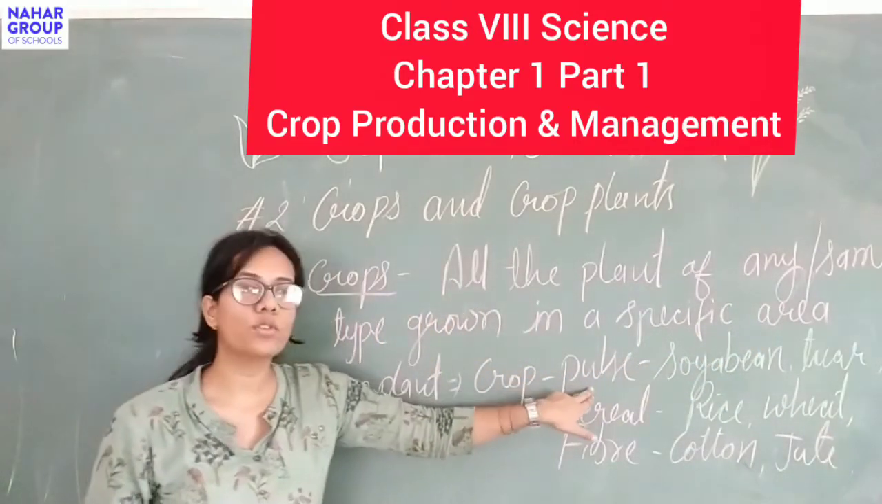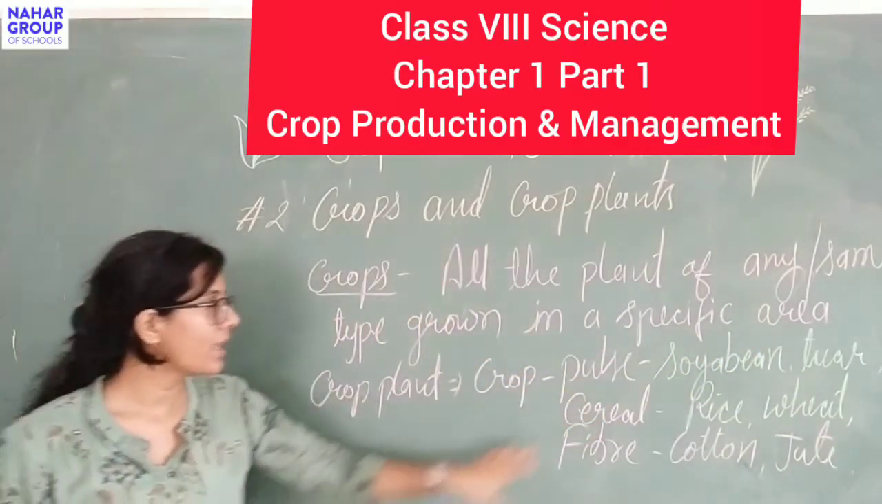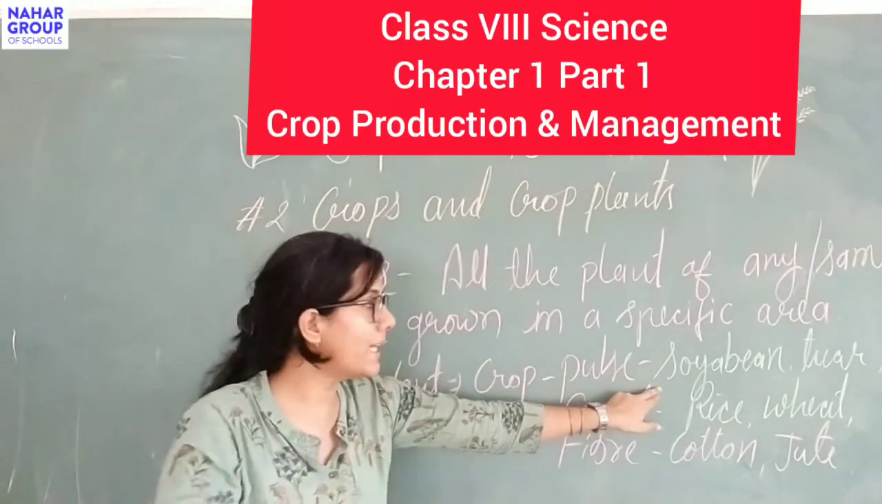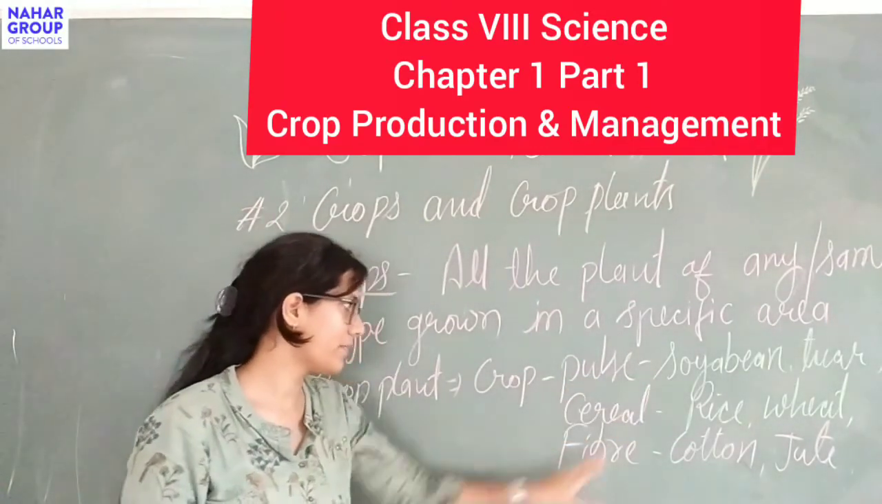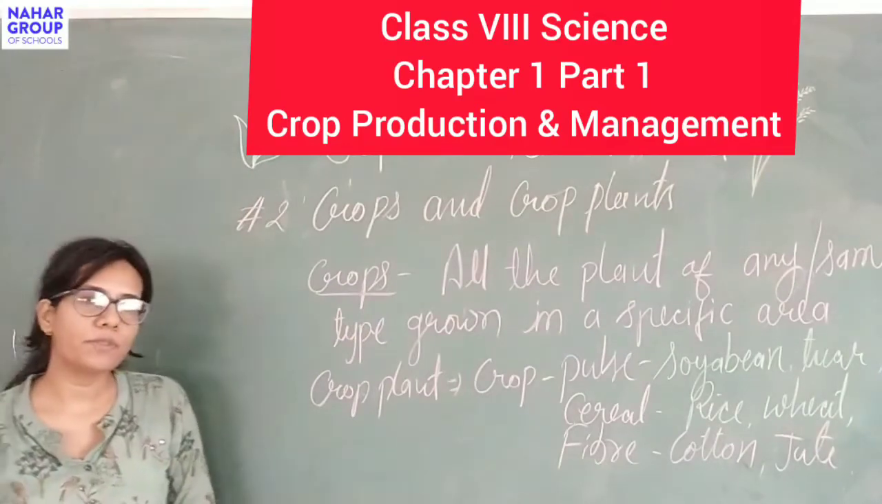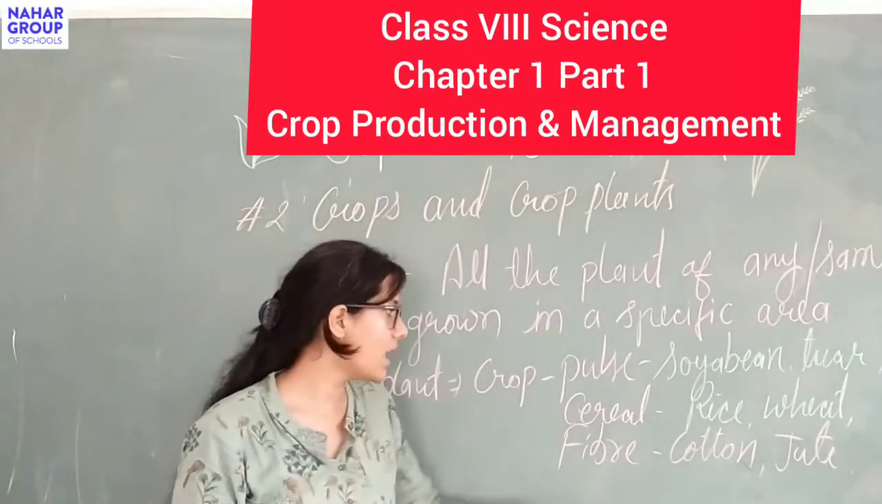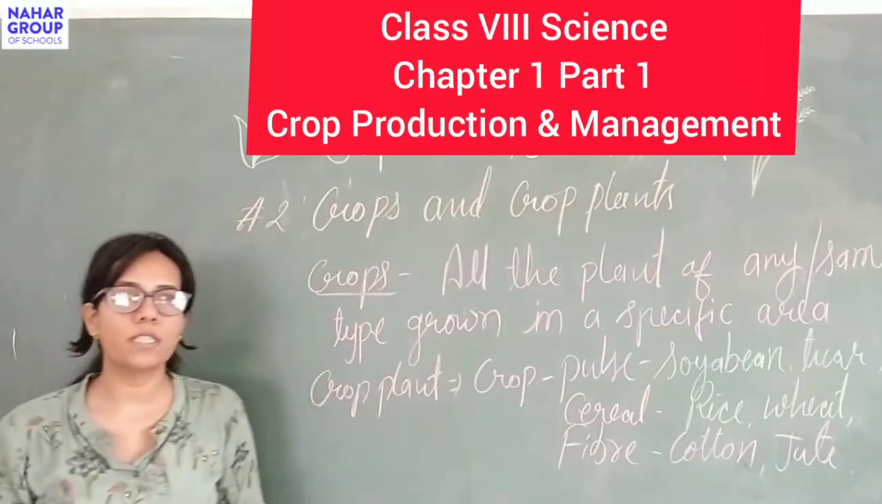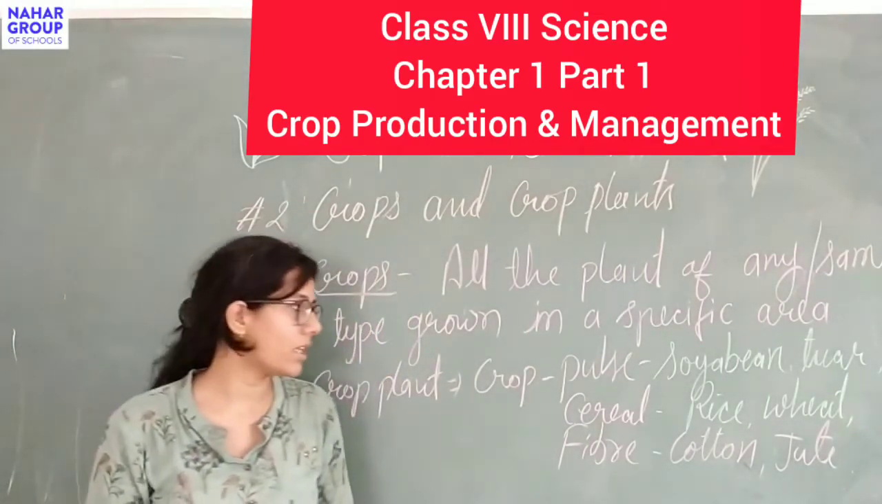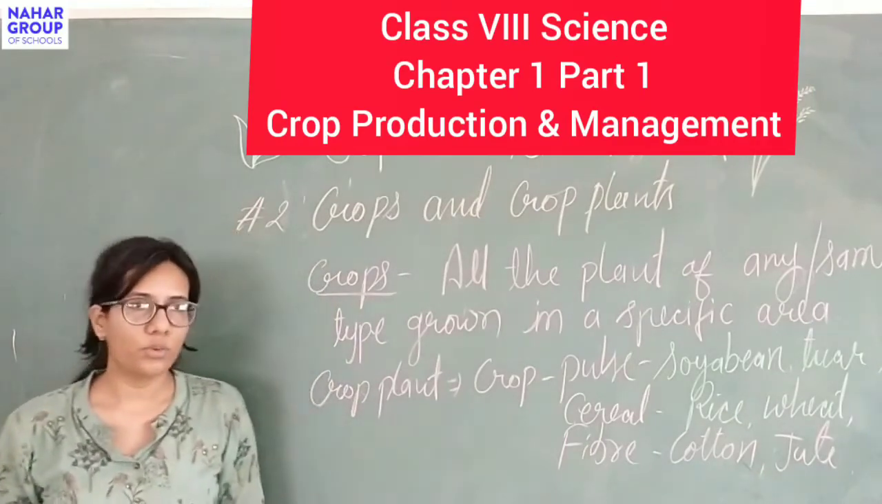Pulse crops are those crops which give us pulses. These crops are always made up of dicotyledonous seeds. Cereal crops are those crops which are monocotyledonous, like rice, wheat, maize. Fiber crops are those crops which give us fibers, for example cotton, jute, etc.